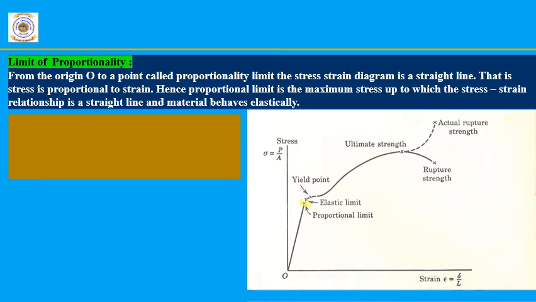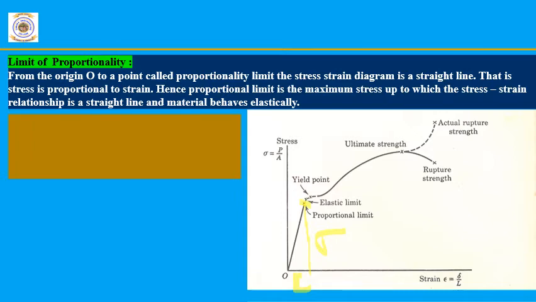What happens is, when the load increases, the stress and strain increase correspondingly, where stress is directly proportional to strain. That's why we can see there is a straight line from O to the proportional limit. The stress strain diagram is a straight line.